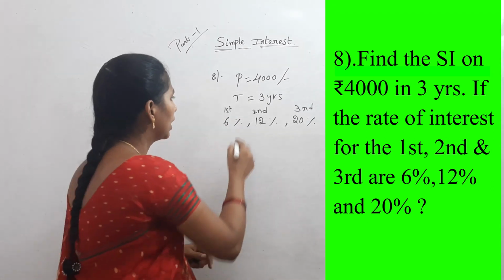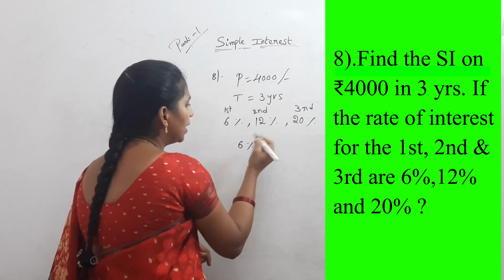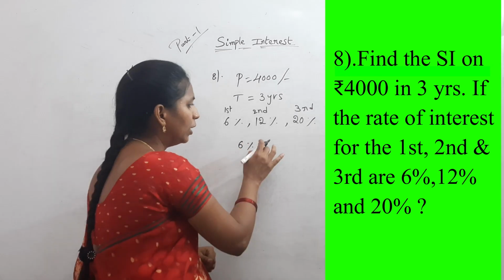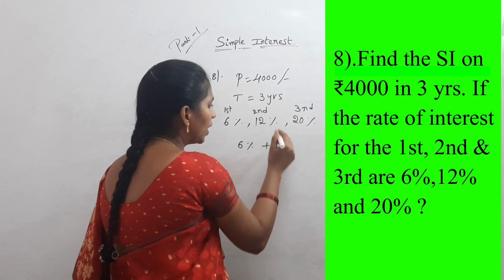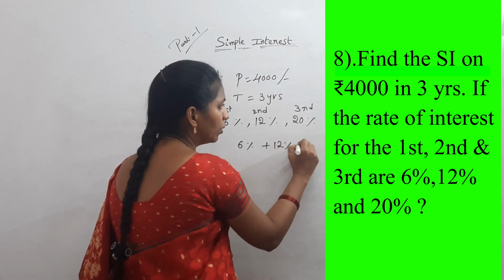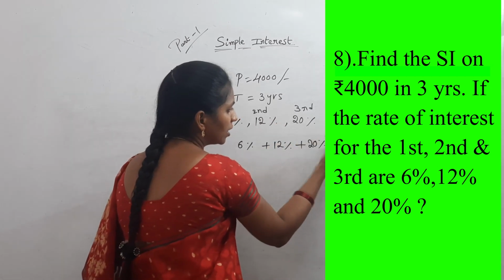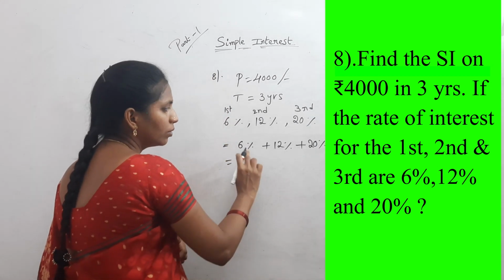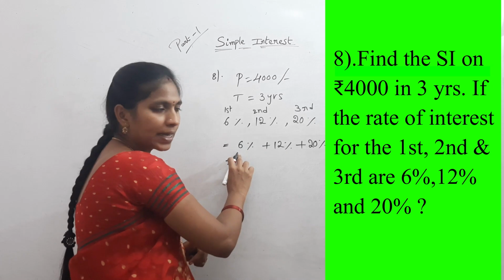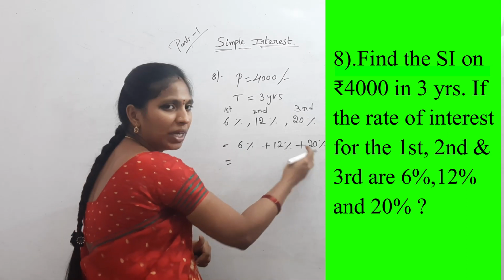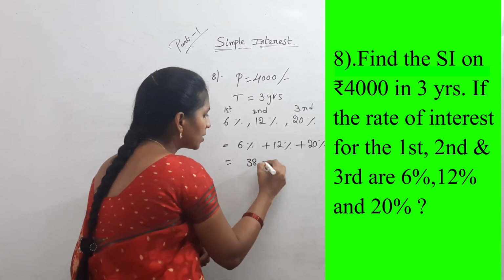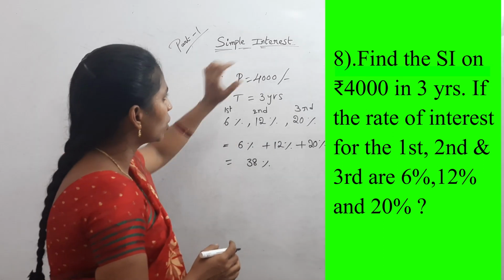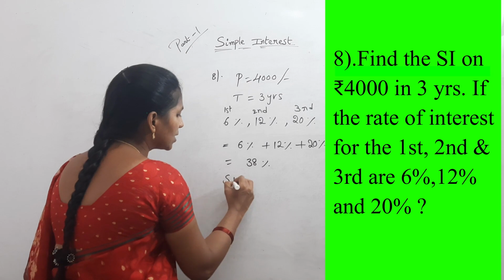Now see, 6% for first year, 1 year into 1, no need to write, plus 12% into 1, no need to write, plus 20% into 1, no need to write. Now 12 plus 6, 18, 18 plus 20, 38%. Now calculate 38% on this 4000, that is simple interest.